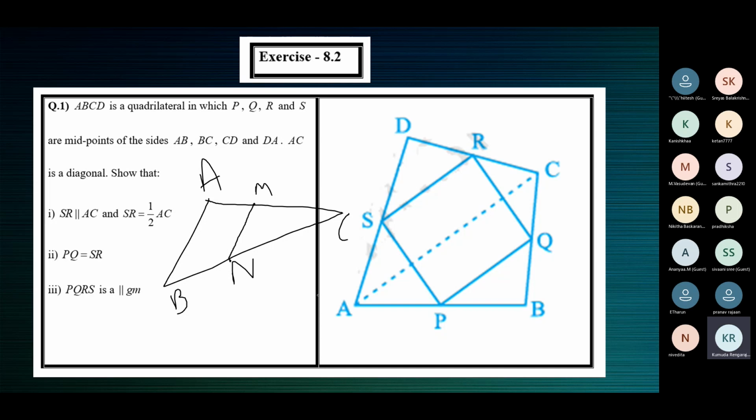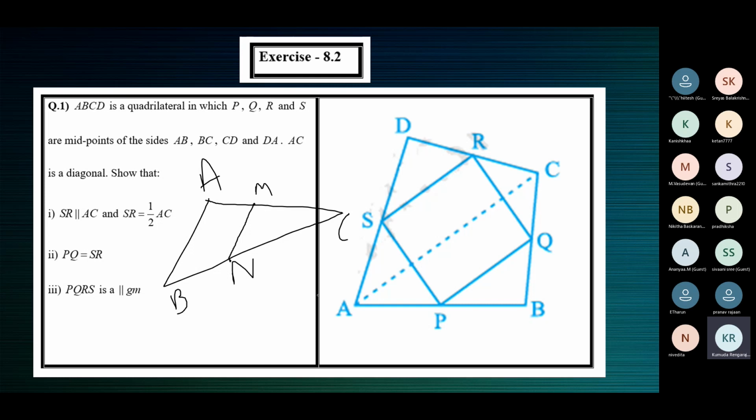Midpoint theorem, two midpoints must be given to us. So given, ma'am, M is the midpoint of AC and N is the midpoint of BC must be given to us.